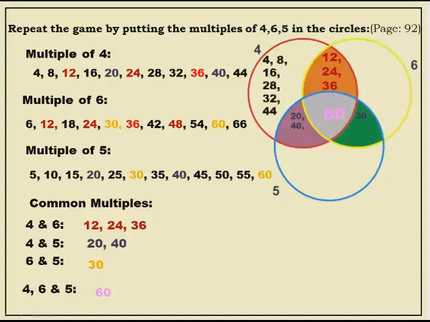And the remaining, only multiples of 4, only multiples of 6, only multiples of 5, go here. Okay children? Understood? If you take other numbers like that, simple numbers, then you can easily understand this. Okay children, thank you.